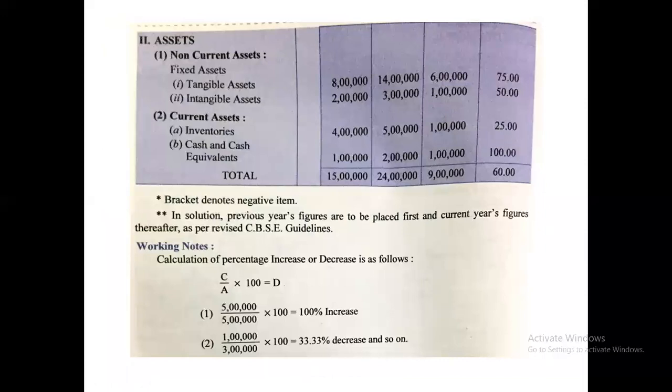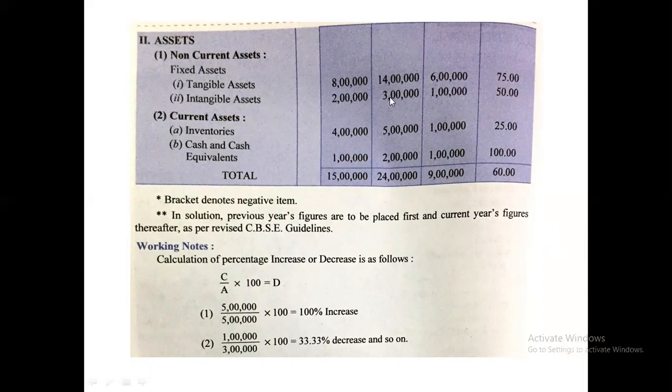You see, we'll write the asset side. As it is, we'll write all the current assets and the non-current assets. First, we'll write the data of 2018 and then the data of 2019. Then you will see 14 lakh minus 8 lakh will become 6 lakh.